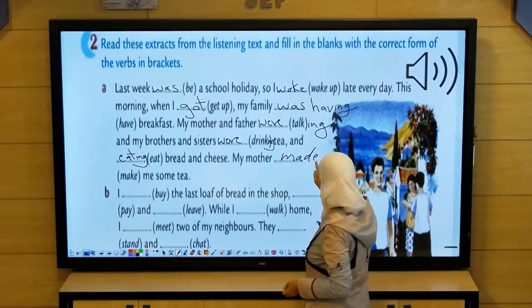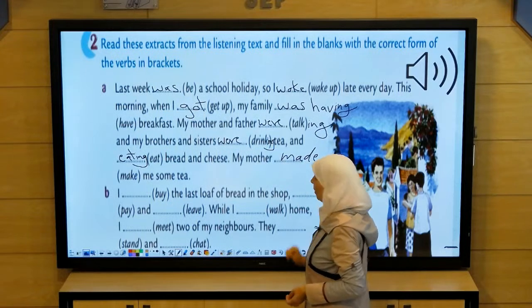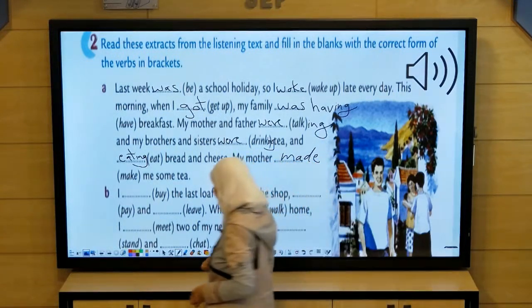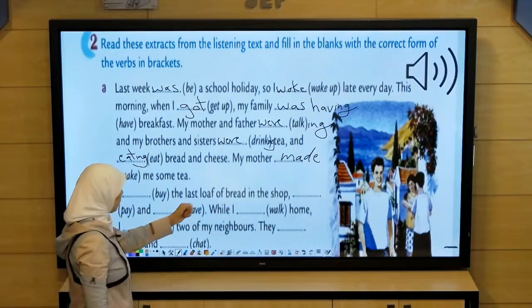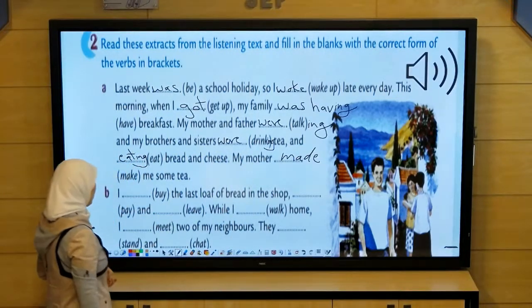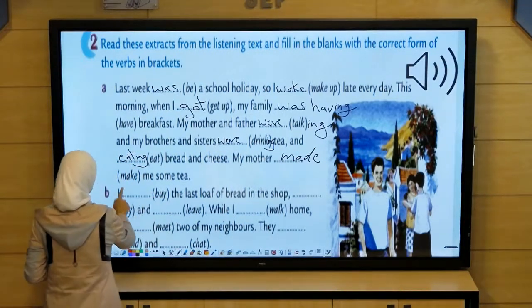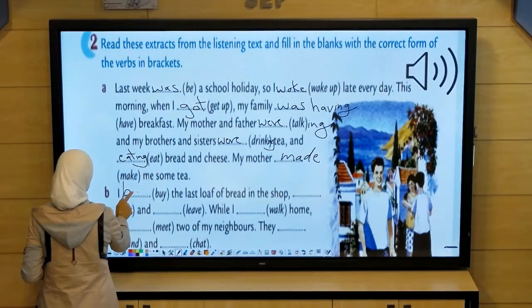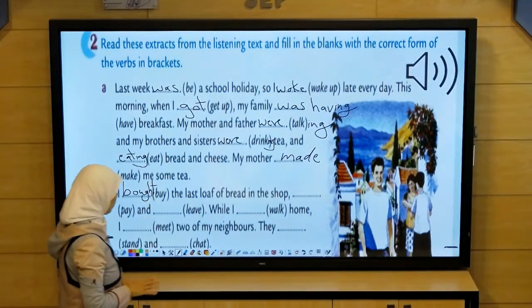Also, it is irregular, made, irregular. I buy the last loaf of bread in the shop. A past action, and the buy becomes bought. Also, irregular verb. I bought the last loaf of bread in the shop.